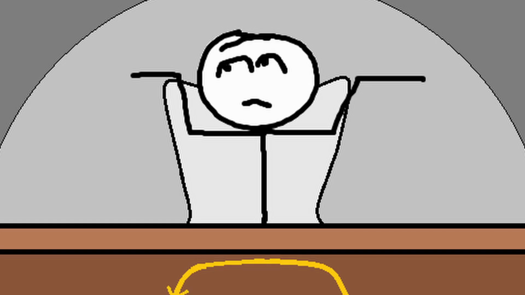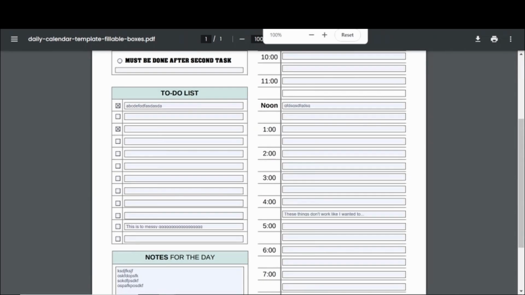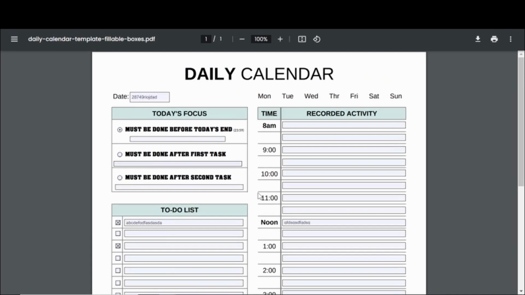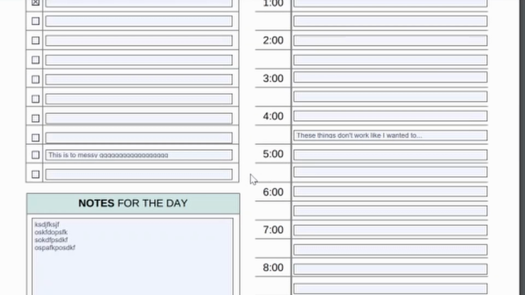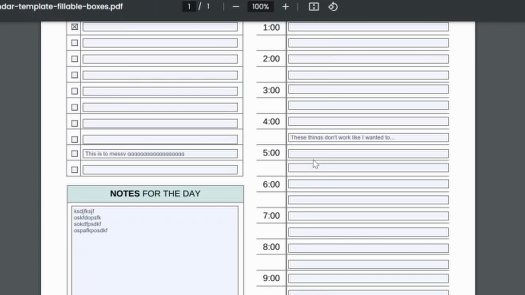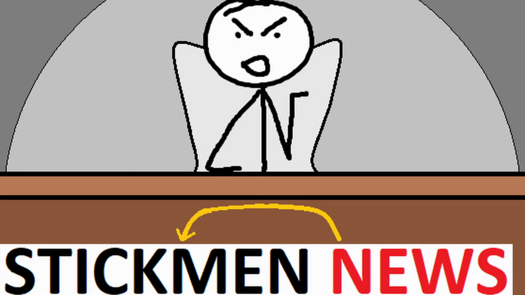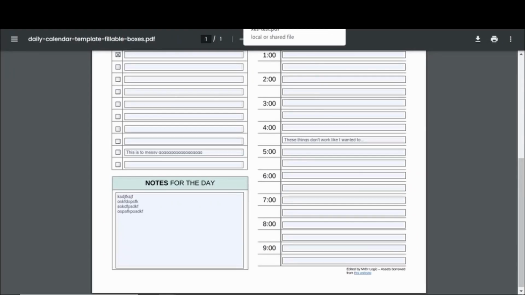Okay, so I thought, okay, maybe I just have to do the to-do list. What about this? Nope. Same issue here. Same issue here. And so I just wasted an hour doing this. That's literally from an hour ago. But yeah, essentially this is what's been driving me mad because none of the text shows up like I wanted to. Some of them are misaligned, which I didn't even know how to control. Because if you try to move the boxes, they go in rigid formats. They either move in increments of 5 or 7, but you only want them to move in 1. And so that got hella annoying.